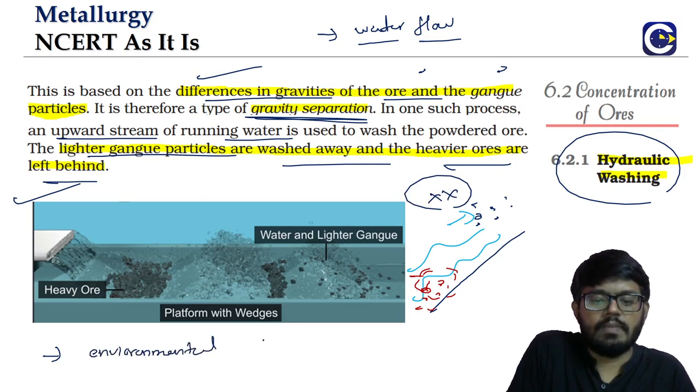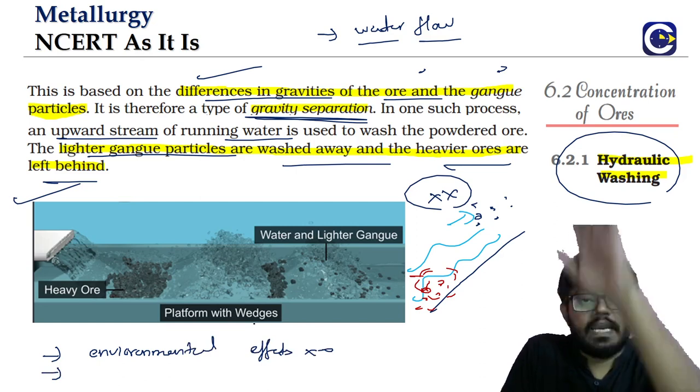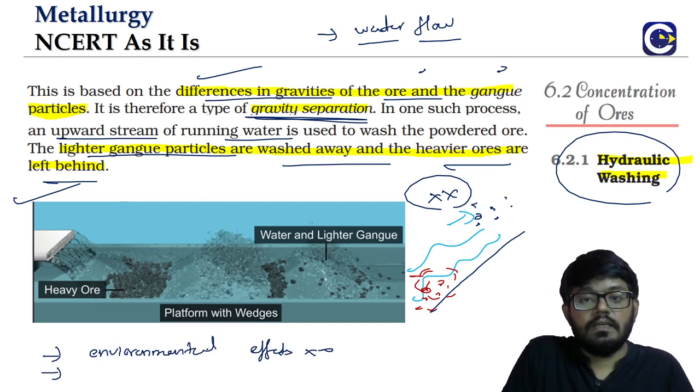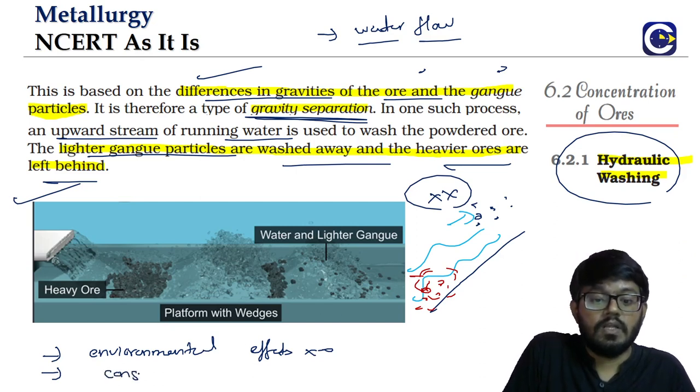It will be causing environmental effects. So we don't go for it. At the same time, we don't create an upward steep and then pass the water. We will not artificially create that kind of setup. Why? Because it will be consuming energy.